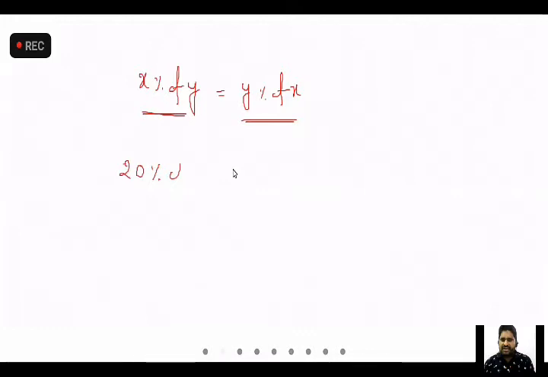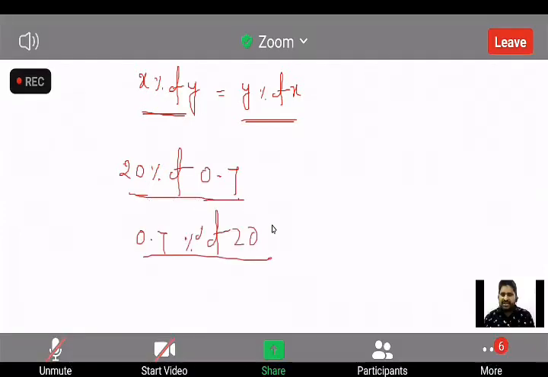How to find the percentage, how to make percentage calculation easy, we'll understand that next. Is that clear? What is x% of y, what is y% of x? Yes, sir.